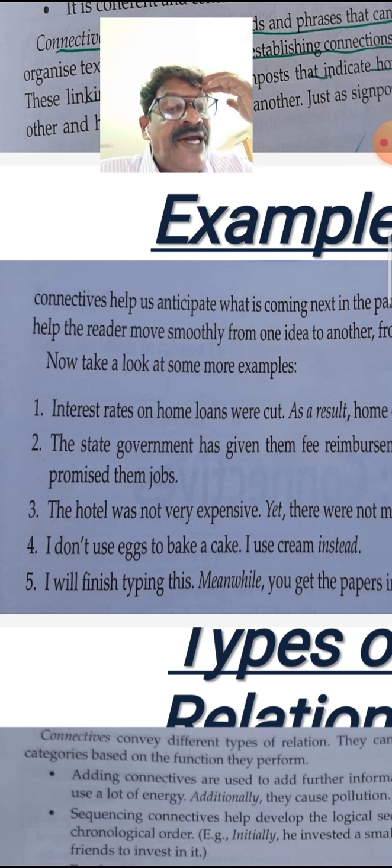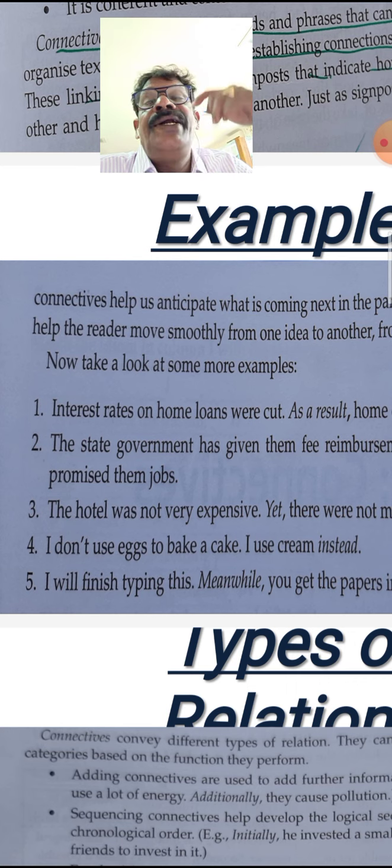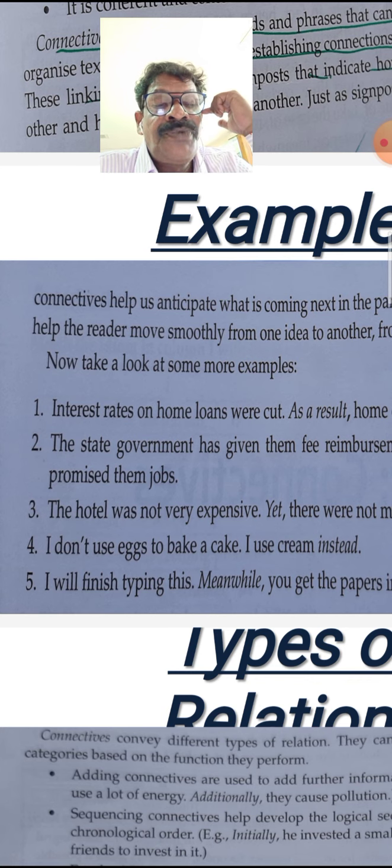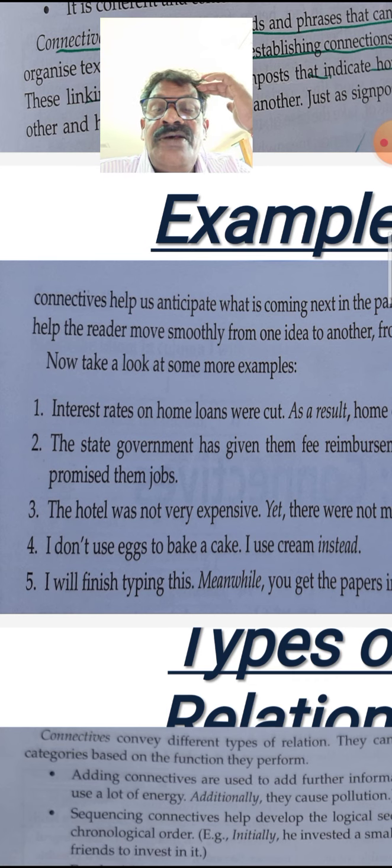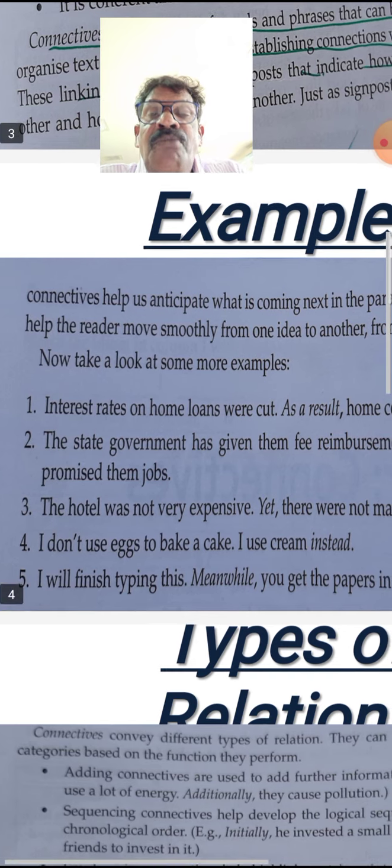And in the paragraph, connectives thus help the reader move smoothly from one idea to another, from one paragraph to the next paragraph. So like this, these connectives affect the text with its four features.